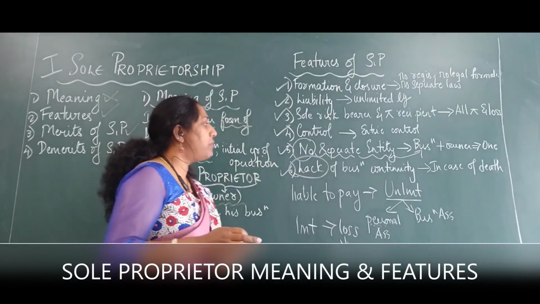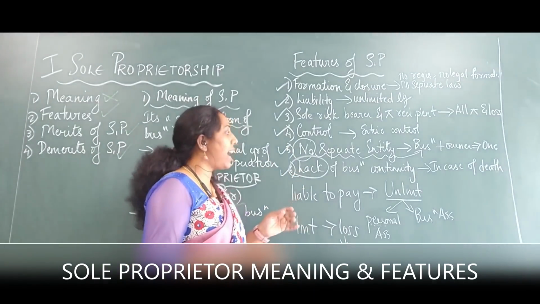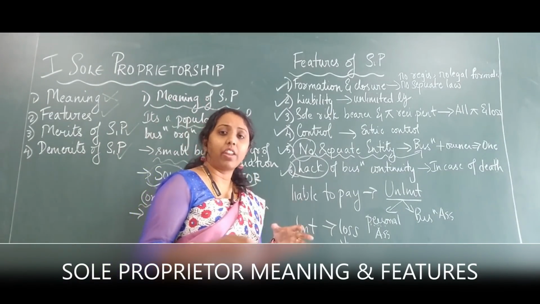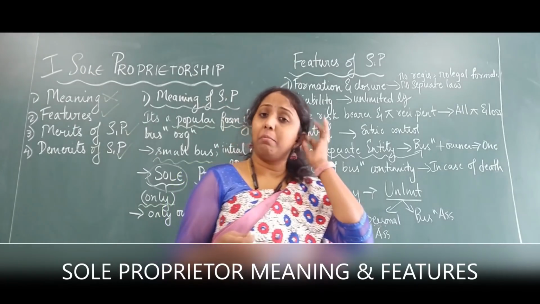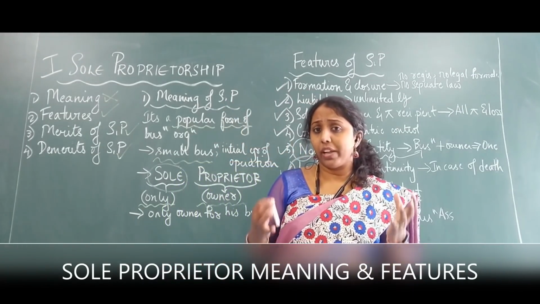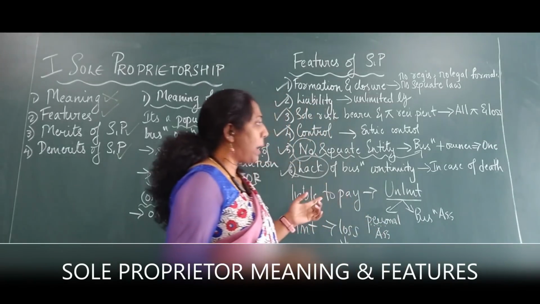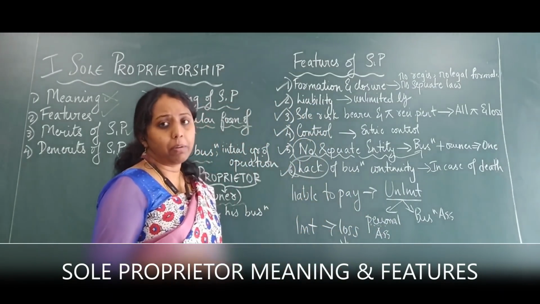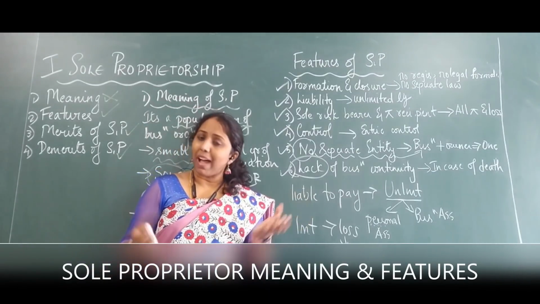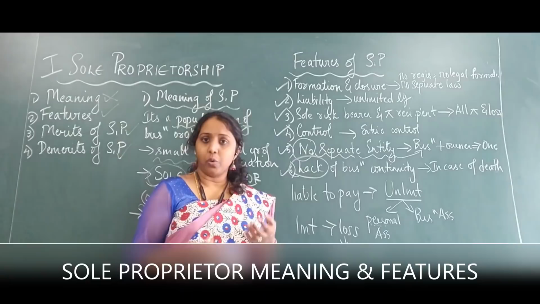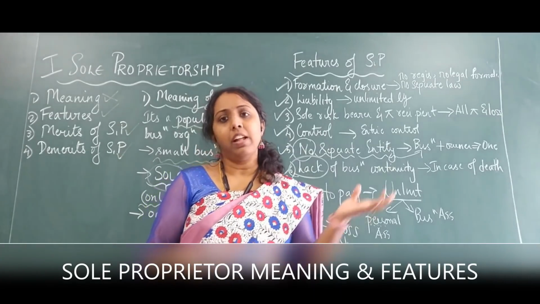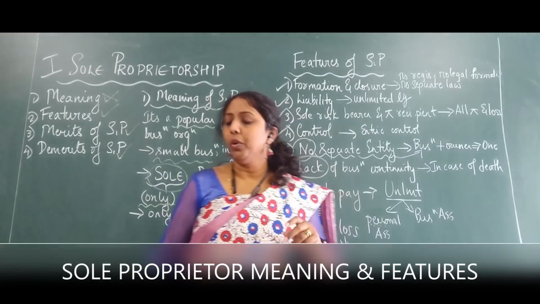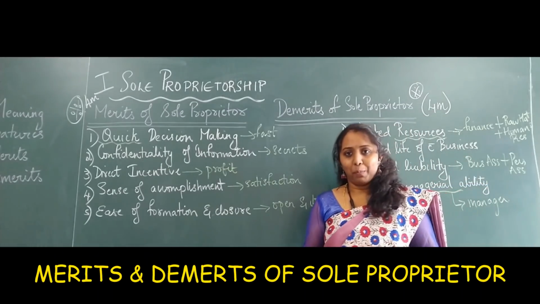Next one is lack of business continuity. What is the meaning of lack of business continuity? In case there's a death, in case he is suffering with a lot of pains and ailments, in case he is undergoing a lot of sickness, what happens at that time? The business will end up closing down. Why? Because there's nobody there to support him. If he is backed up by his son or his daughter who can help him, or family members, then the business can continue. Okay, so next we will move on to merits of sole proprietor.